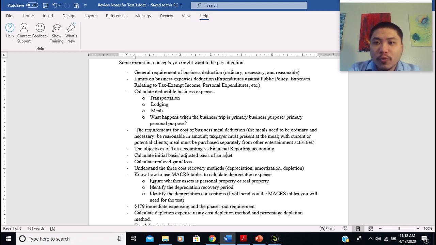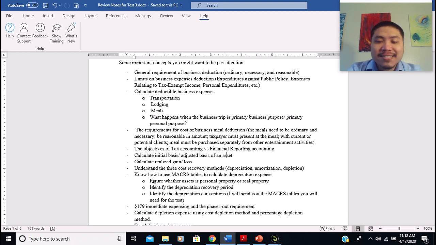Because financial accounting wants to inform the investors, the regulators, pretty much the users of the financial report, about the bad news related to the firm, because usually managers of the firm want to hide the bad news from the investors. So financial reporting wants transparency about bad news, about expenses, about costs. That's why they want to accelerate the recognition of expenses and defer the recognition of income, right?